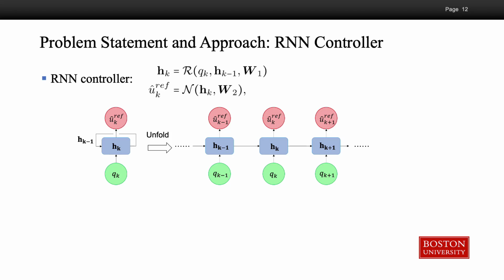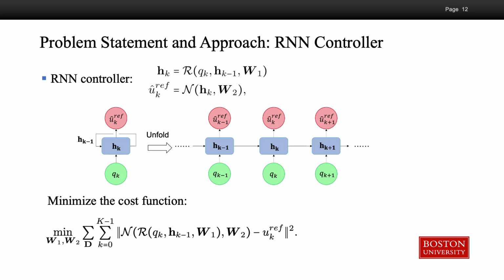Now let's look at the RNN controller. At each time step, the input of the RNN is the current state, and the output is the prediction for the reference control. By passing the hidden state hk, the RNN can capture the history inputs. To train the RNN, we minimize the difference between the output of the RNN and the reference control.